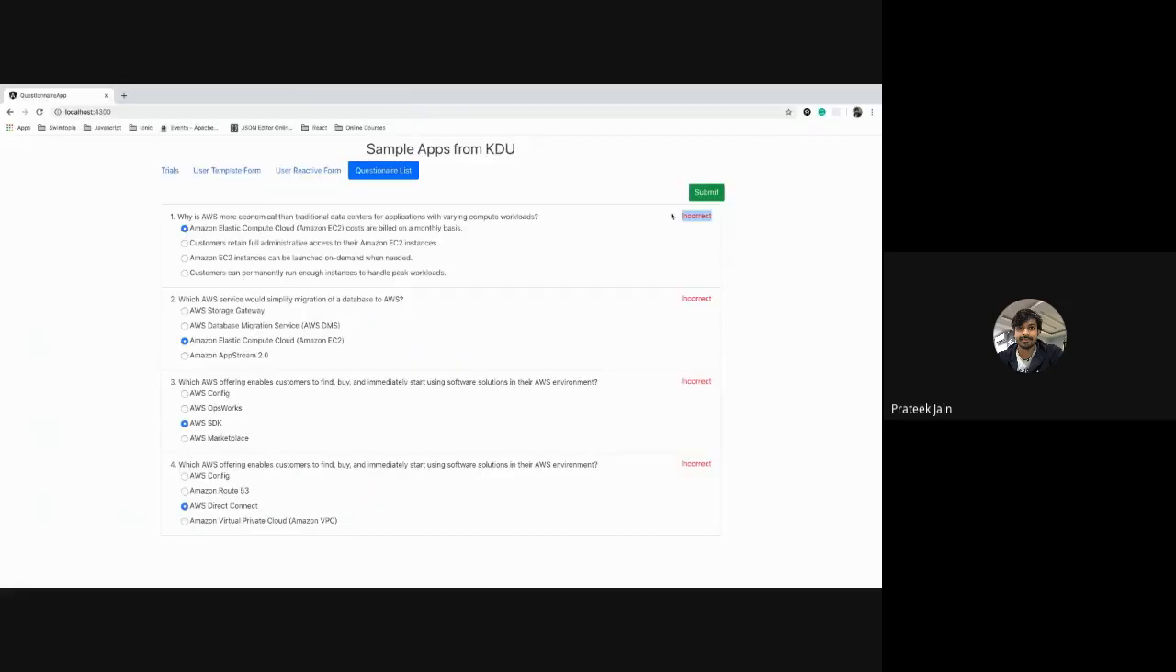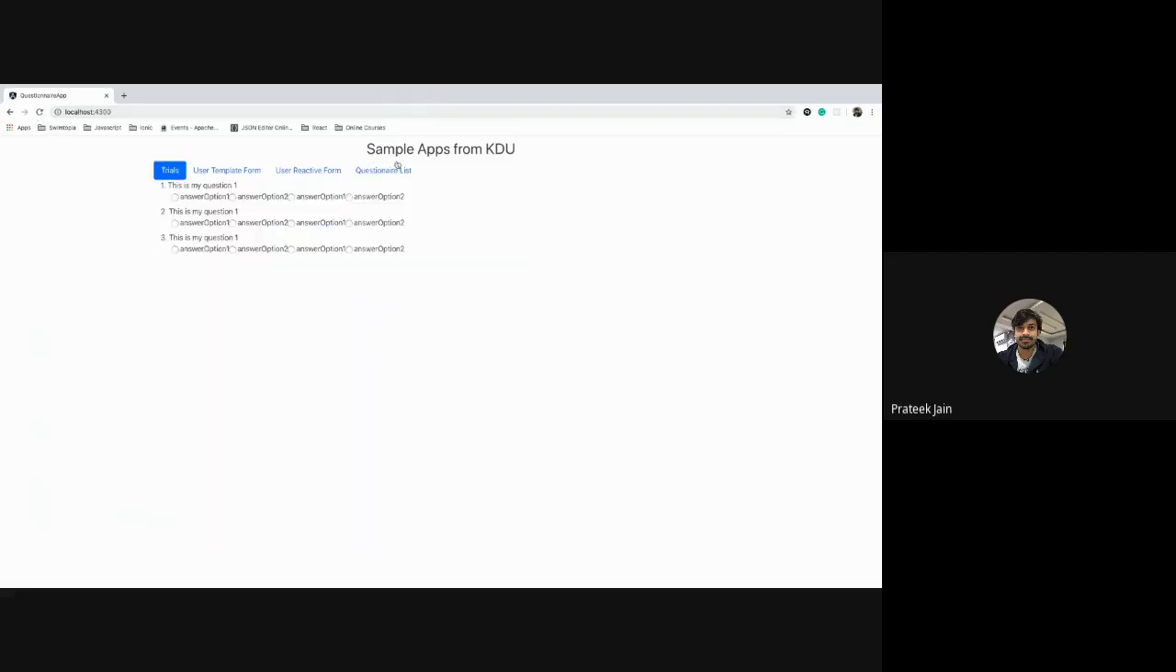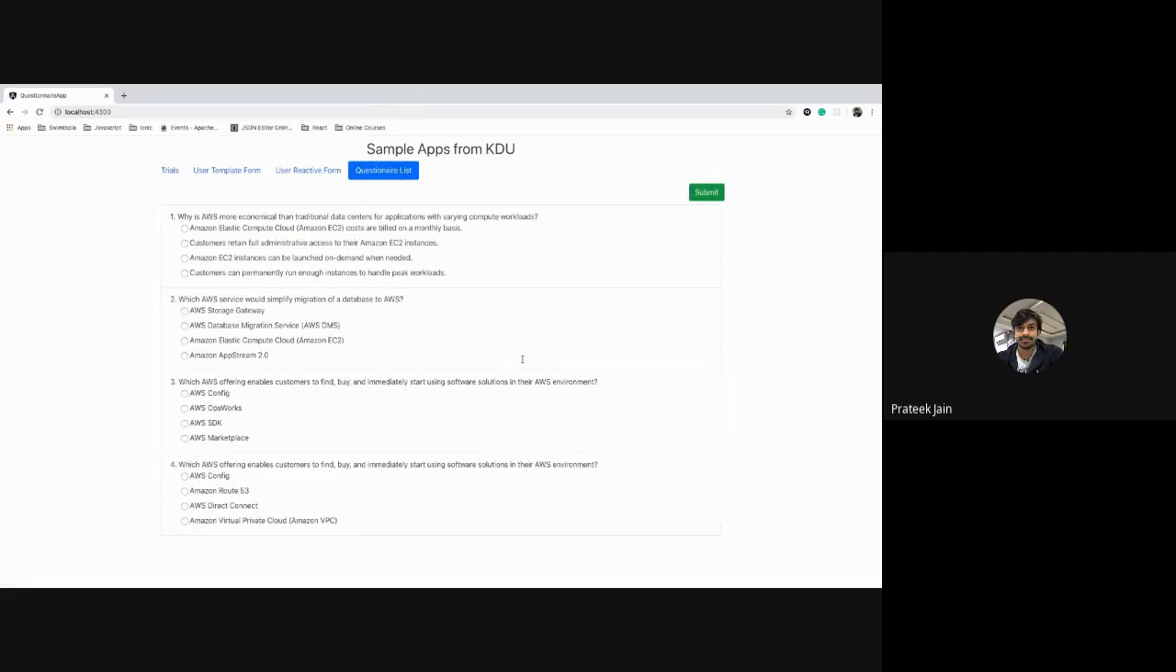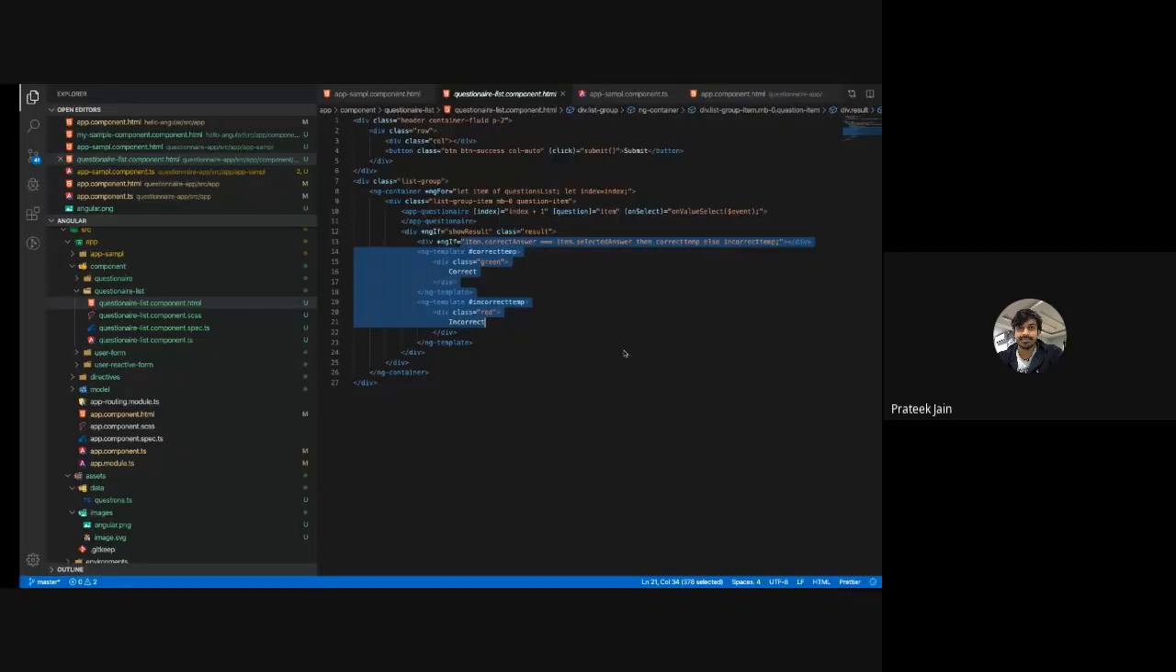So that's why you are seeing incorrect and correct at that time. When you are refreshing and going back again, you are not seeing that right now. Again, you click something. When you click on the submit button, you are seeing, okay, this one is right, this one is wrong, this one is wrong. Likewise, this is the way you are using ng if to show correct, incorrect